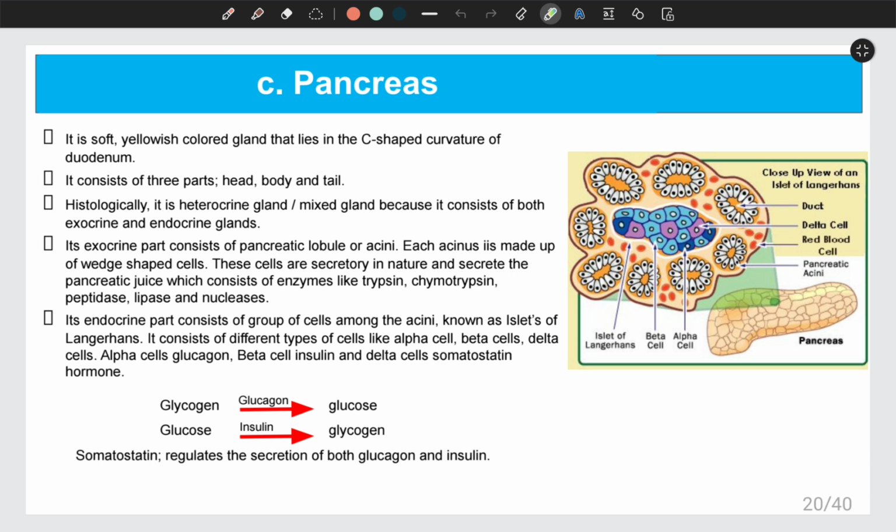Whereas we have another cell, the beta cell, which produces a hormone known as insulin, and this insulin is produced right after our meal. After a meal, our blood has more glucose, so it helps to balance the glucose level in the blood by lowering it, converting the extra glucose present in the blood into glycogen, and this glycogen later will be stored in either muscles or liver. And we have the delta cell, which is pink here. It secretes the hormone known as somatostatin, and the function of somatostatin is to regulate the secretion of both glucagon and insulin.